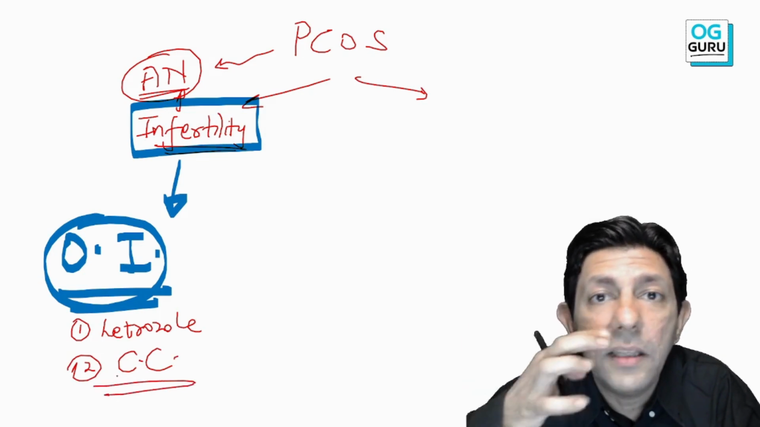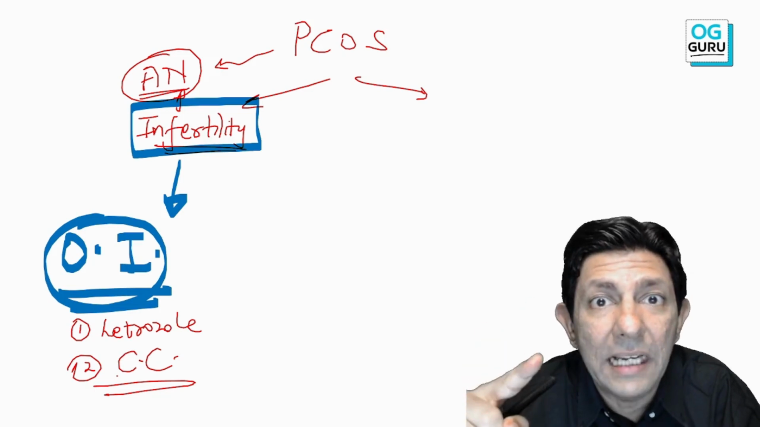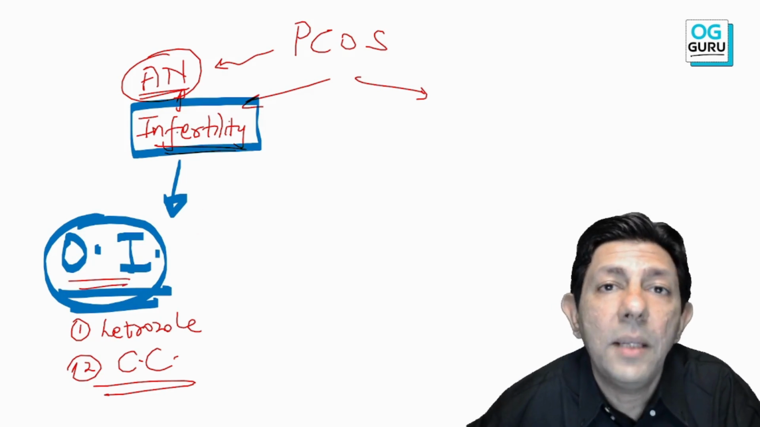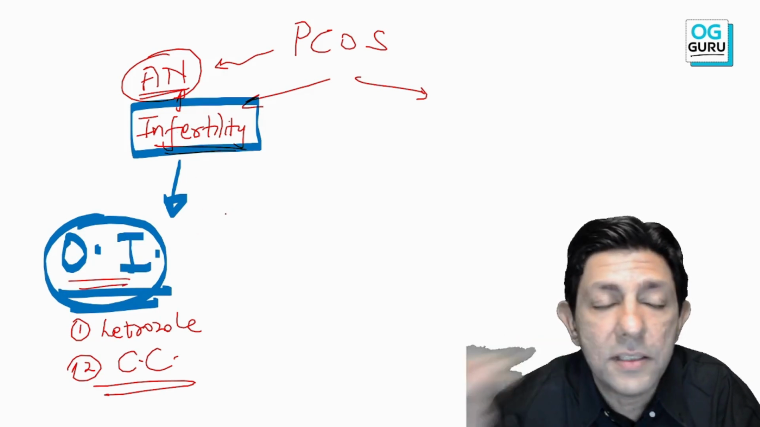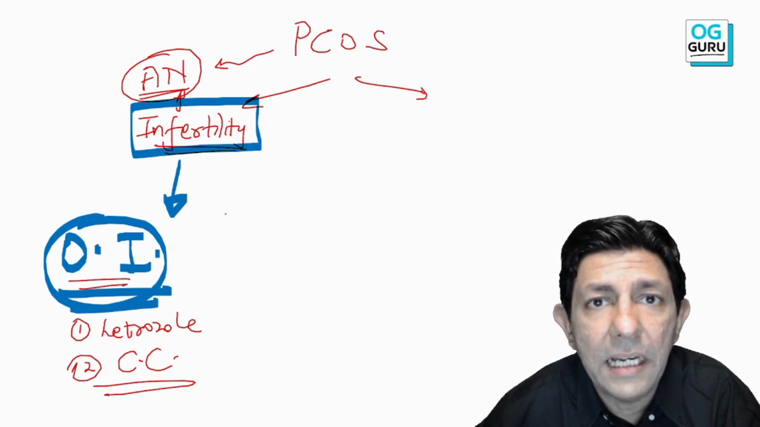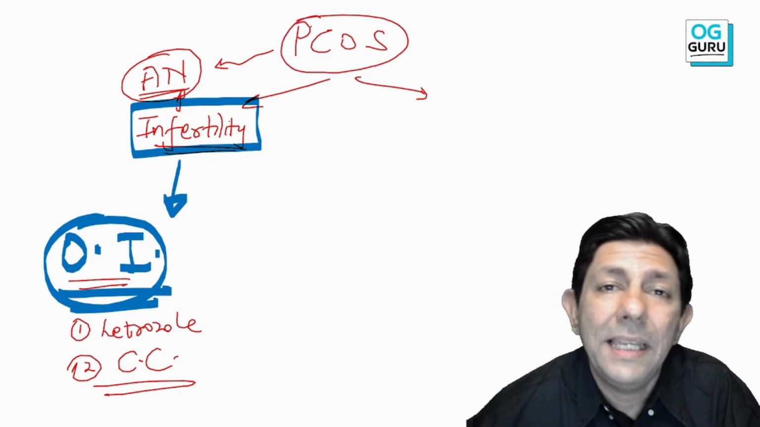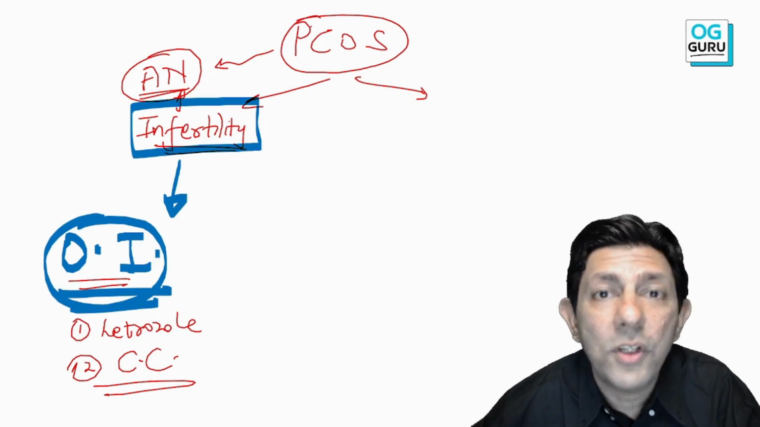And again, comment in the chat box: as per the latest guidelines, which is the first drug of choice for ovulation induction in PCOS patients? Do comment, I'll give you the answers as per the latest guidelines. What is the short MCQ? What is the first drug of choice for ovulation induction in patients of PCOS? But that's not the question over here.